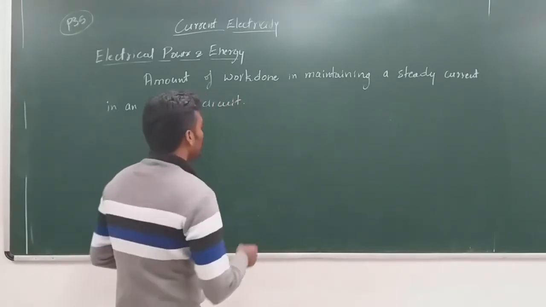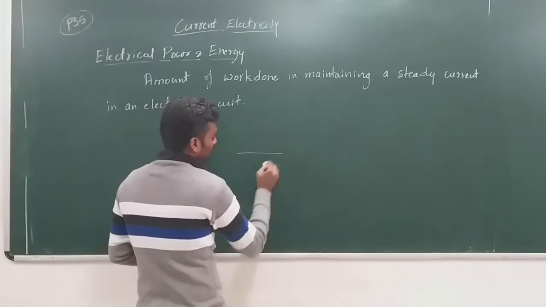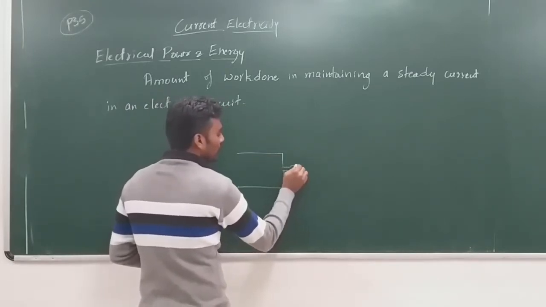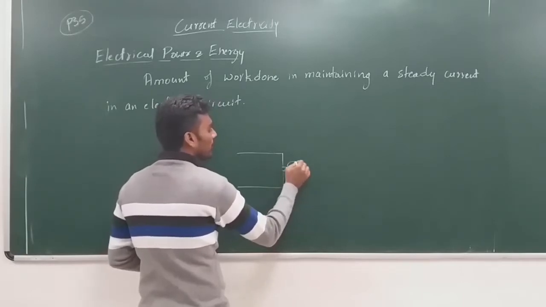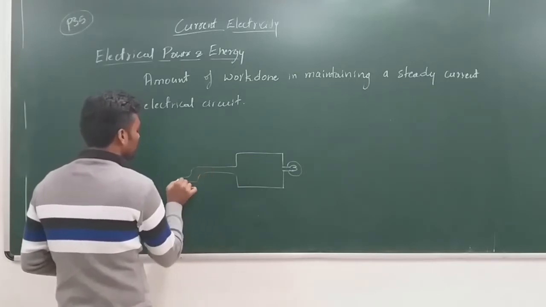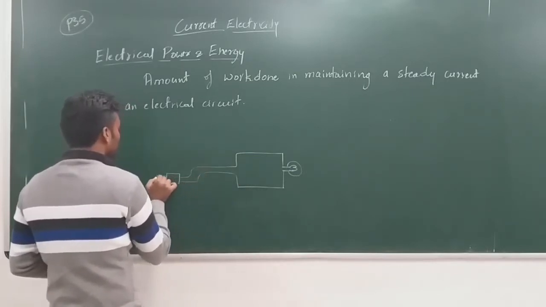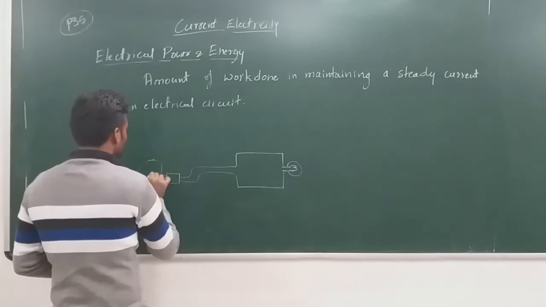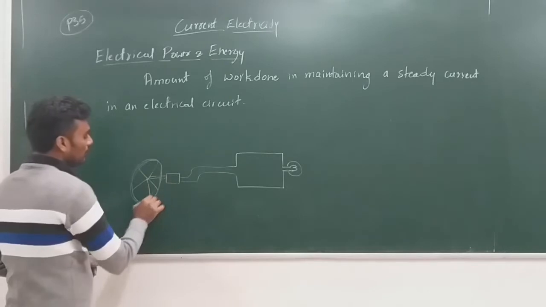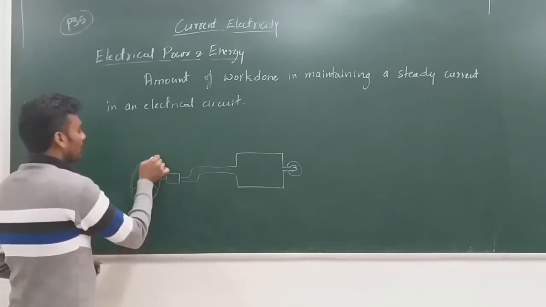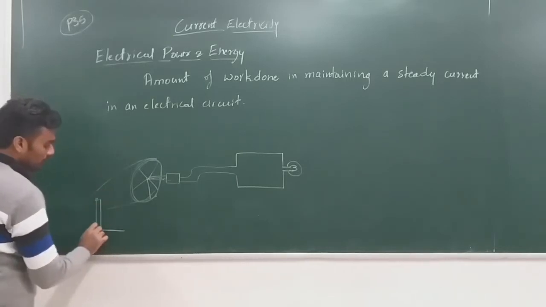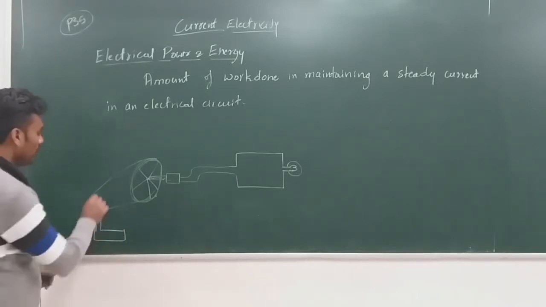For example, let me give you an idea. You might have seen this kind of device. It's a very simple device. Say assume this is the bulb, okay, and here the circuit is connected to a dynamo, and this dynamo is connected to a wheel of a cycle, and here you have pedals for the wheel.